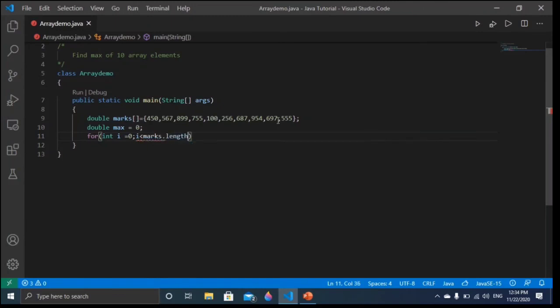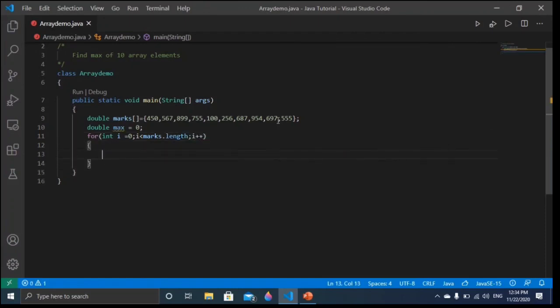So this marks.length will automatically get the length of the array. So instead of giving the length, you can give marks.length and then i++.